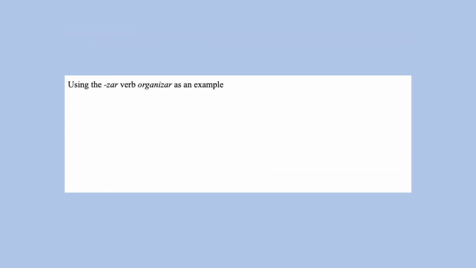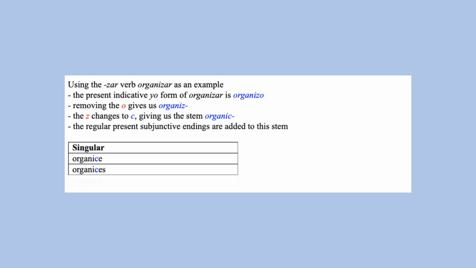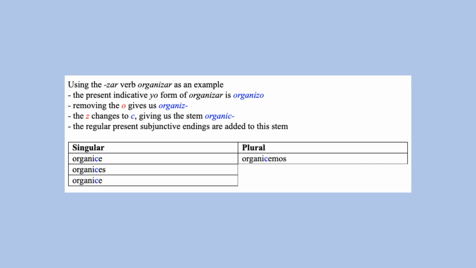For the verb organizar, the first person singular present tense form is organizo. We remove the o and change the z to a c, giving us the stem organic. And to this stem we add the present subjunctive endings. Organice, organices, organice, organicemos, organicéis, organicen.